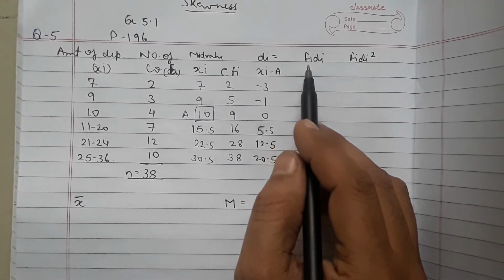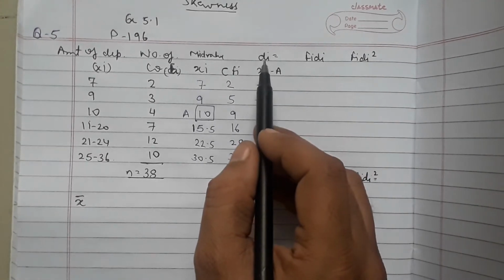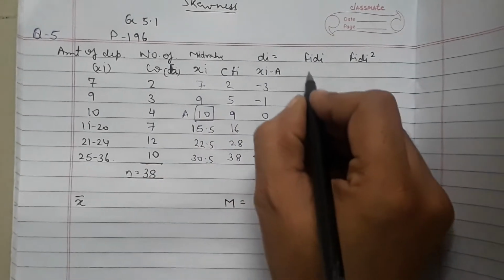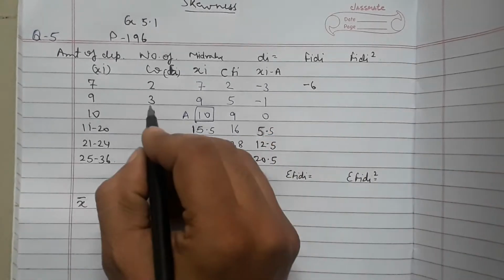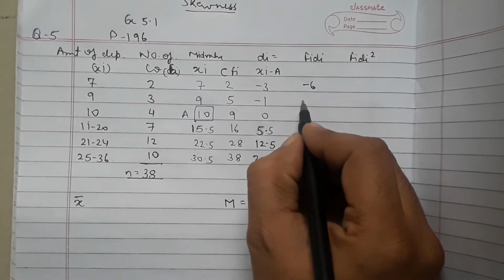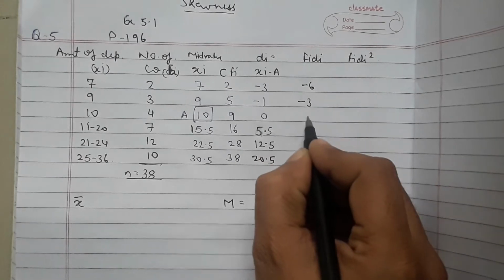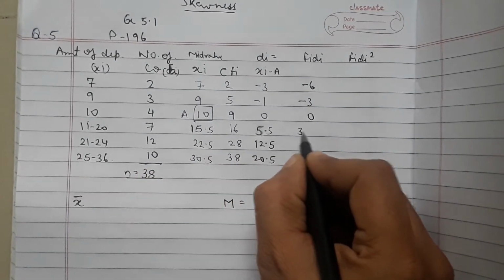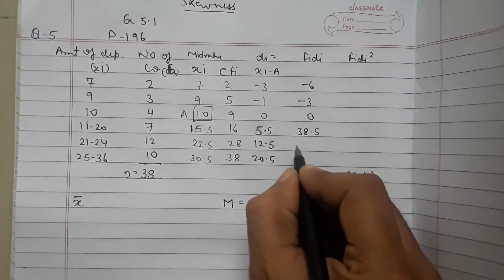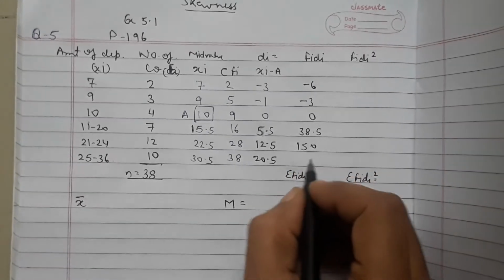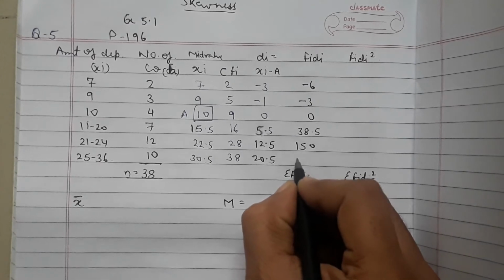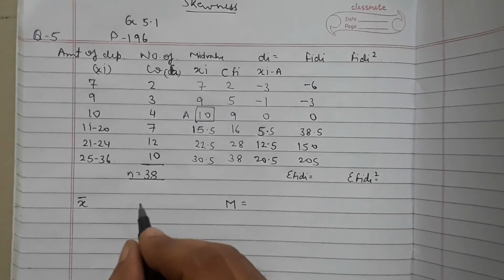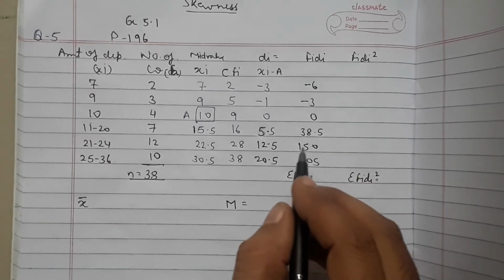fidi is the multiplication of di with fi. So 2 into minus 3 gives minus 6, 3 into minus 1 gives minus 3, 0, then 7 into 5.5 gives 38.5, then 150, and 20.5 into 10 gives 205.